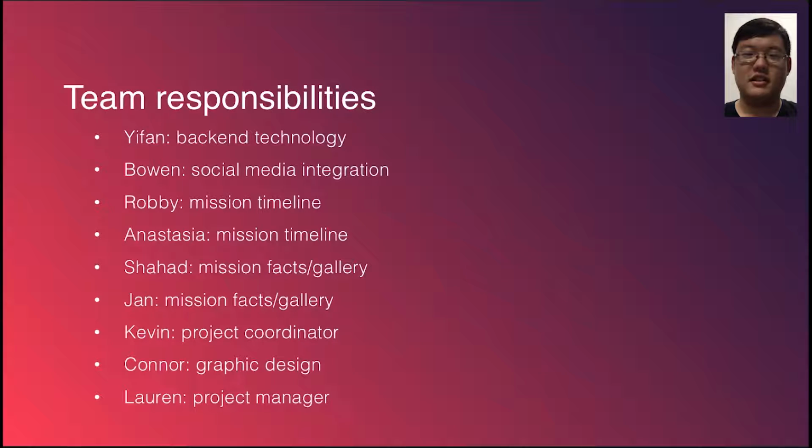For this project, Yifan is working on back-end technology, Bowen is working on social media integration, Robbie and Anastasia are working on mission milestones and timelines, Jan and Shahad are in charge of mission facts and media gallery, Kevin is the project coordinator for the computer programmers, Connor is our graphic designer, and Lauren is our project manager.